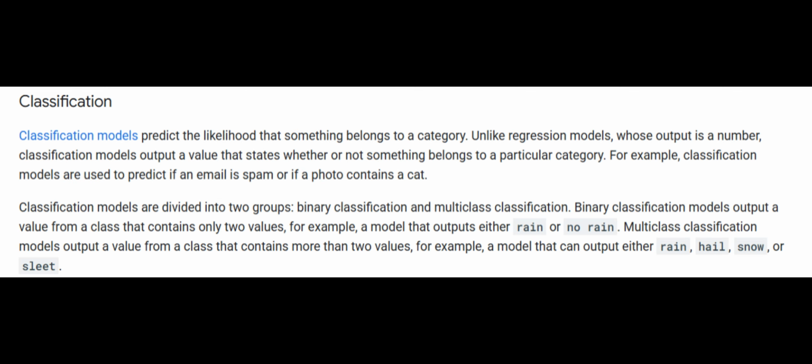Classification. Classification models predict the likelihood that something belongs to a category. Unlike regression models, whose output is a number, classification models output a value that states whether or not something belongs to a particular category. For example, classification models are used to predict if an email is spam or if a photo contains a cat. Classification models are divided into two groups: binary classification and multi-class classification. Binary classification models output a value from a class that contains only two values, for example, a model that outputs either rain or no rain. Multi-class classification models output a value from a class that contains more than two values, for example, a model that can output either rain, hail, snow, or sleet.